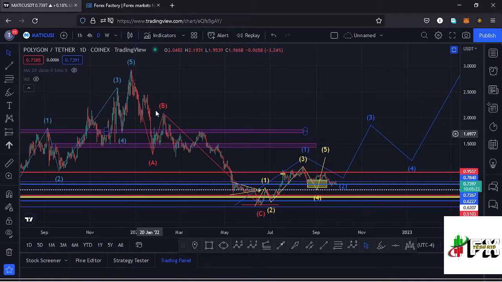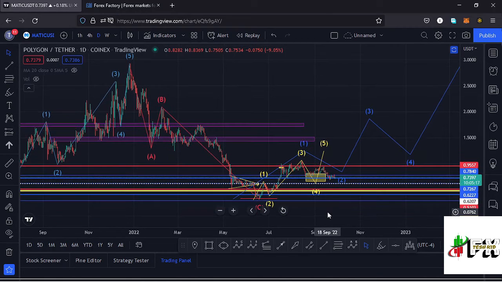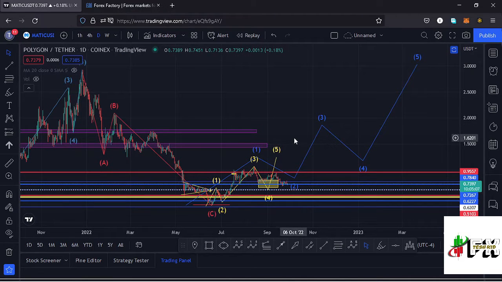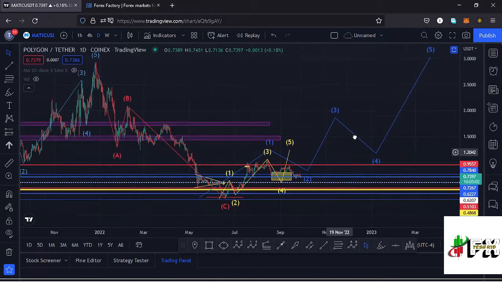Polygon Matic from the all-time high has been seeing lower prices in this massive ABC correction, which has now taken us back to around the $0.32 mark, and having done so, I believe it has done the minimum that we expected it to do in its ABC correction, and soon we might see a very nice bounce to the upside in this Elliott wave structure, having our wave 5 taking us back to an all-time high.